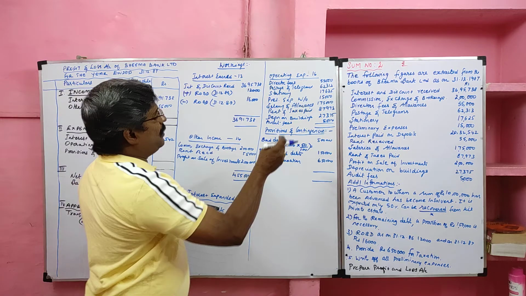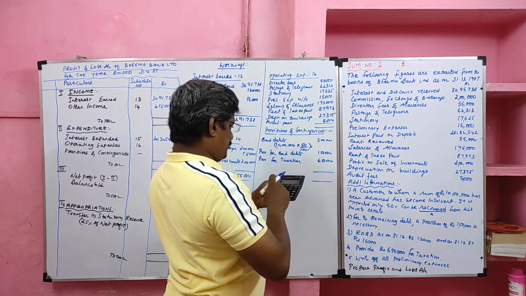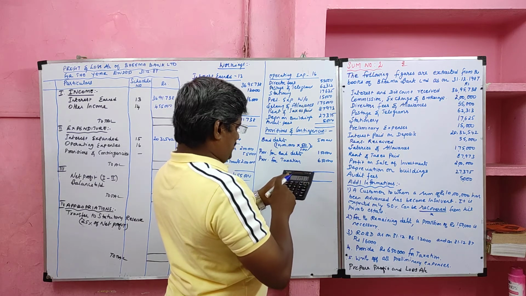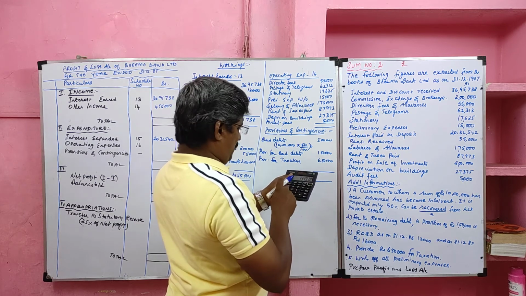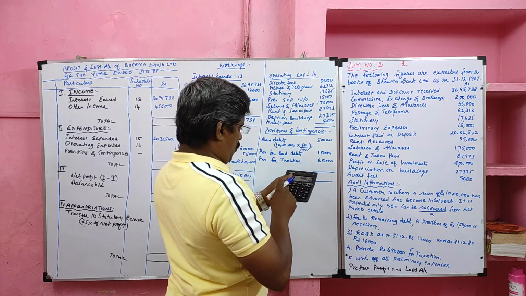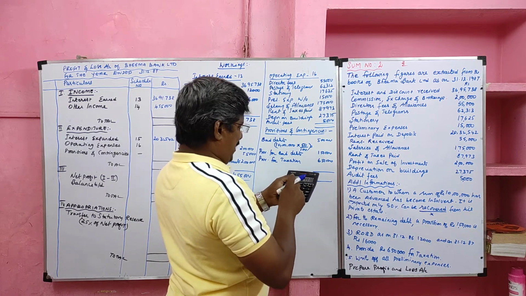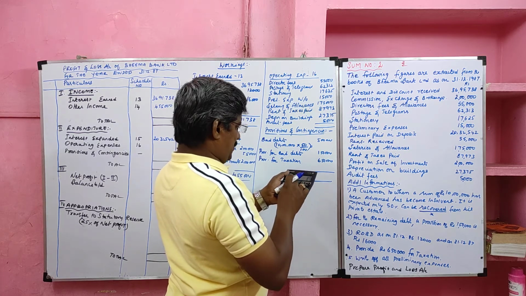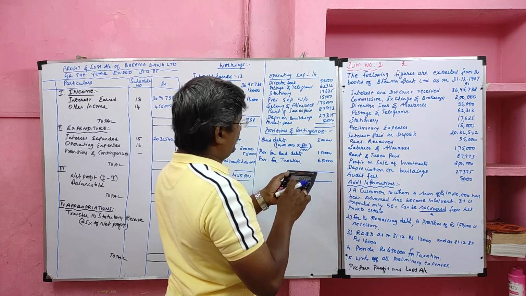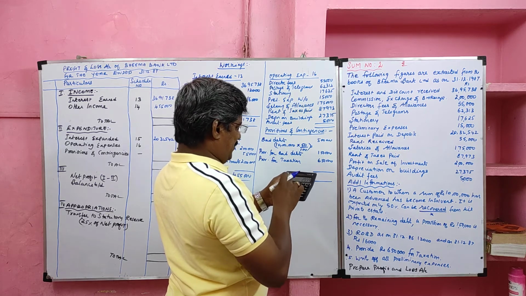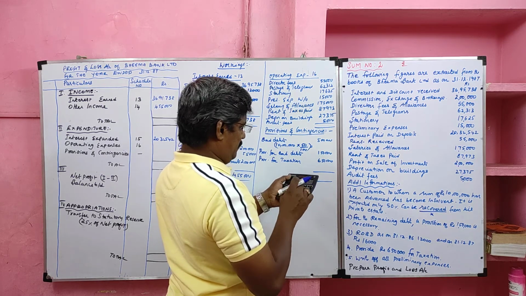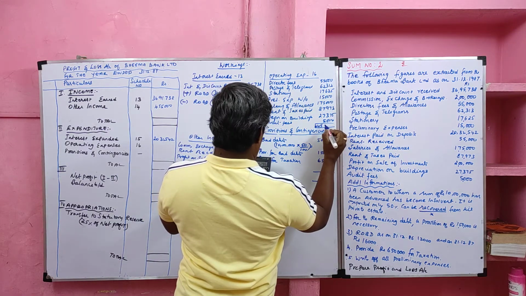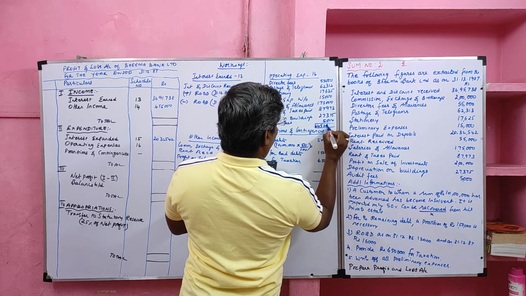Now we have to add the operating expenses. Values are 55,000, 62,313 plus 17,625 plus 15,000 plus 1,75,000 plus 87,973 plus 27,375 plus 5,000. Value 4,45,286.